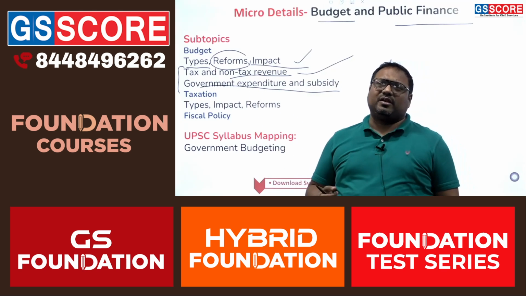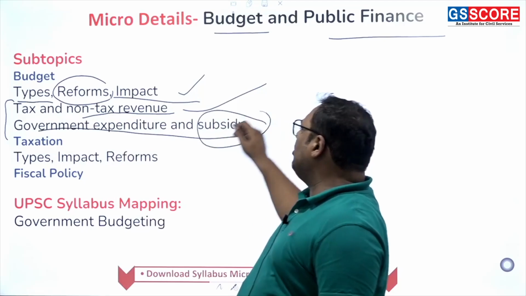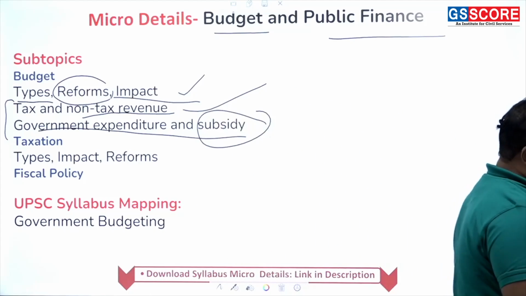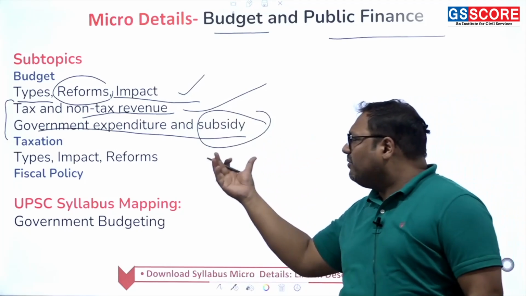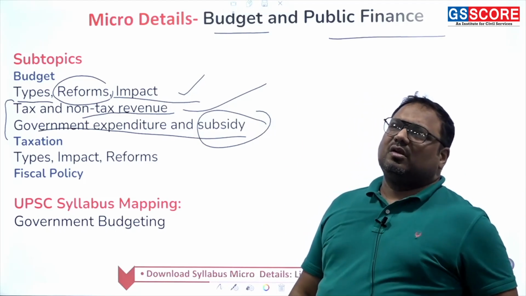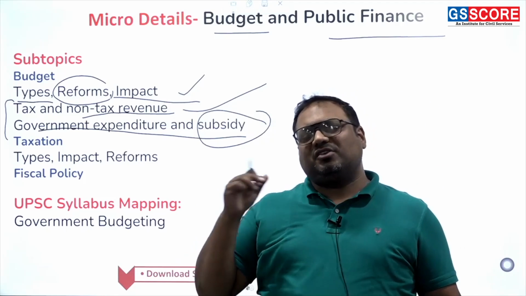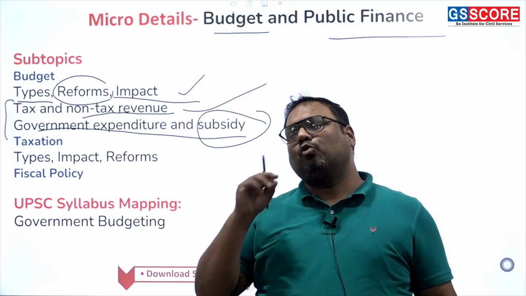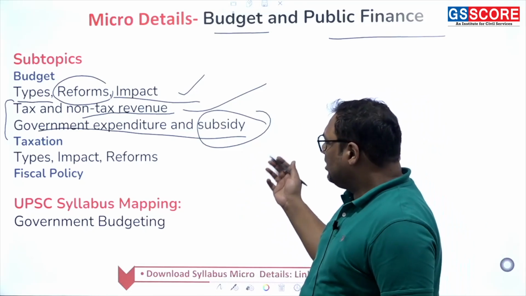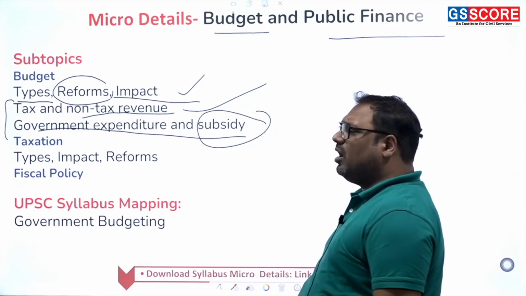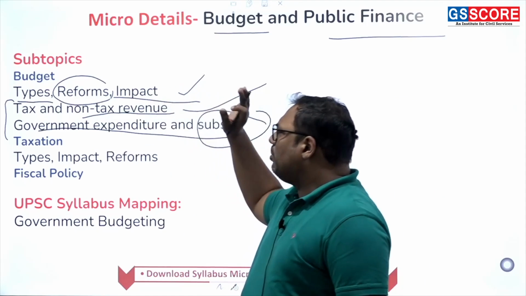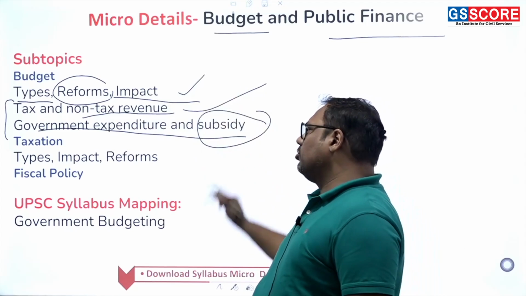Where government spends money, and eventually it is the subsidy on which maximum questions have been asked regarding expenditure. If we look at the topic of tax and subsidy, overall every year usually there is a question on either of them. On taxation, just on the GST itself, there have already been 2 direct questions, and indirectly there is 1 more question. Okay, so there are a lot of questions from here. Subsidy also, there are many questions from there in the past. So overall, if you look at this topic, usually there is always a question on it.